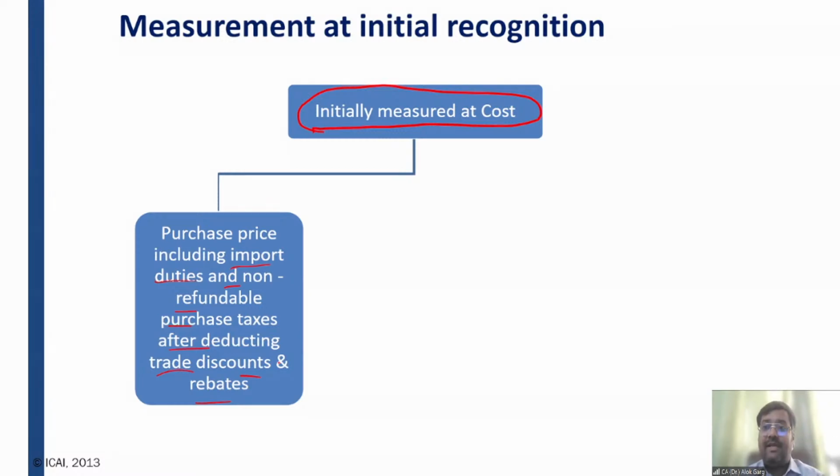So whether the refundable purchase taxes will form part of the cost of the asset, answer is no. But if it is non-refundable purchase taxes, so I have paid 50,000 rupees on this asset acquired from the foreign country. The government will not give me any credit. It means this 50,000 will become a cost of asset for me, right? So 10 lakh plus 1 lakh import duty plus 50,000 of non-creditable or non-refundable taxes minus that foreign supplier has given me 20% discount. So minus 2 lakh rupees. If there is any trade discount or rebate, it has to be deducted, right?